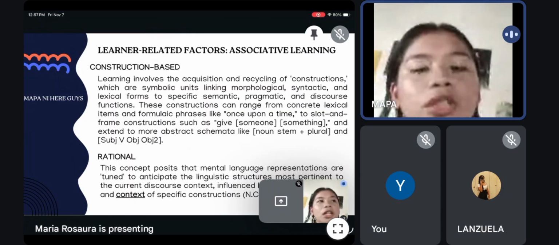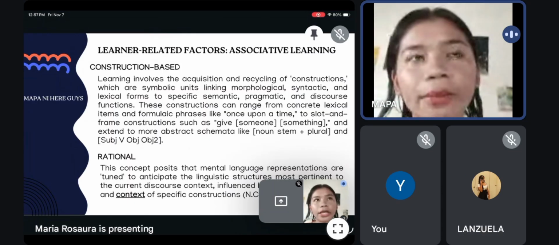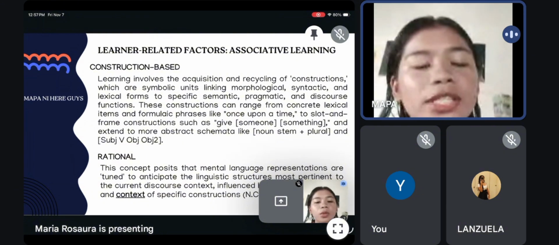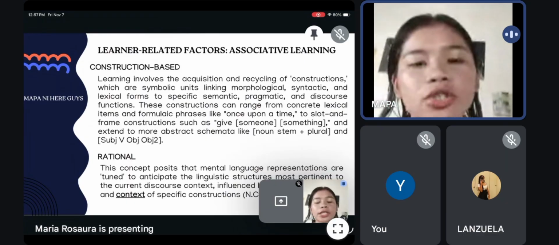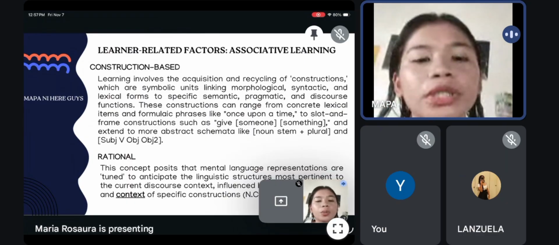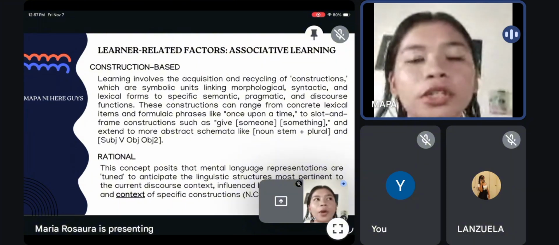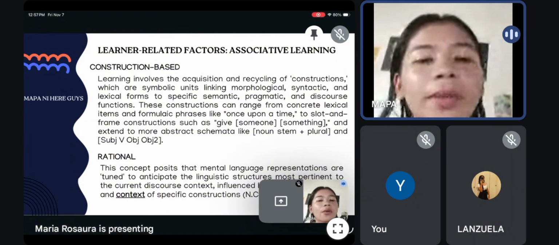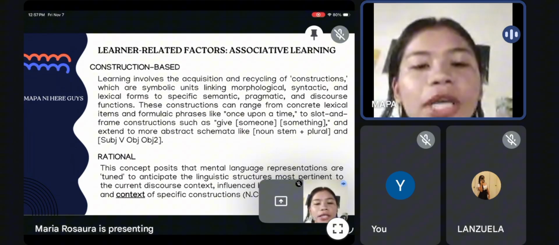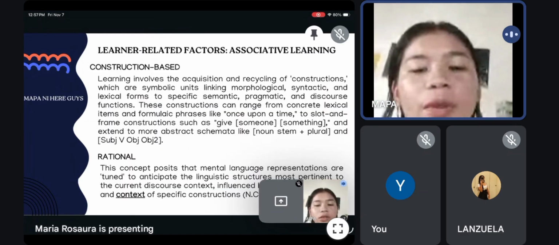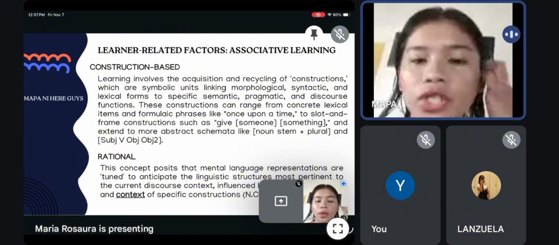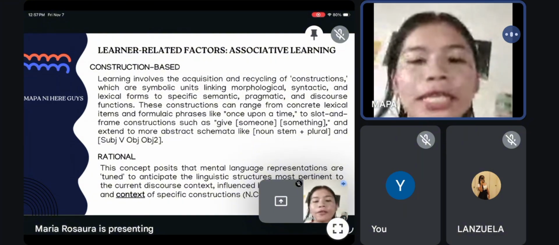Next is rational. The term rational in language learning means that our brain tries to be smart and practical when processing language. It does not just store random words and structures. It learns to predict which language patterns are most likely to appear in a conversation or text. Our mental or language system becomes tuned or trained to expect certain constructions based on what we hear often and what fits the situation. So there are several factors that affect this.